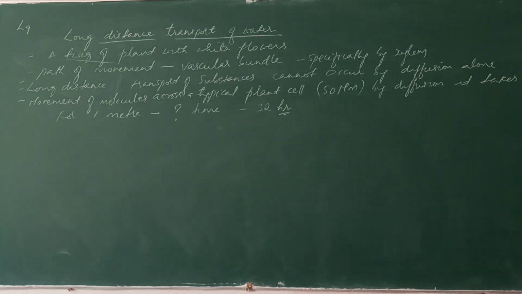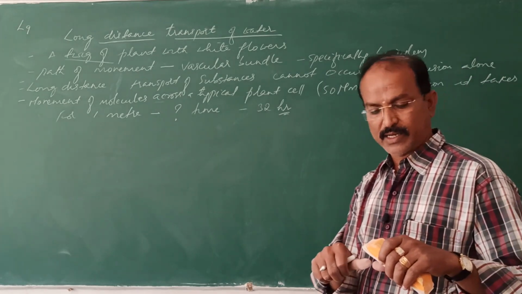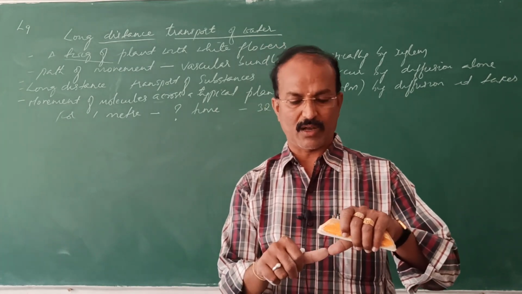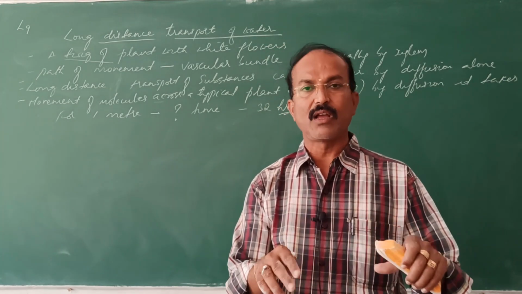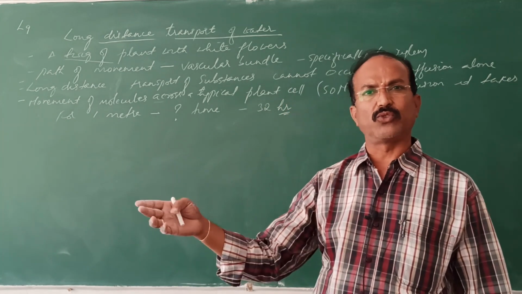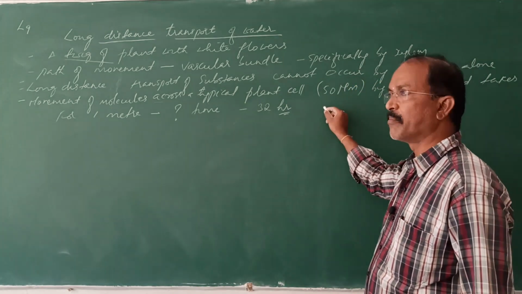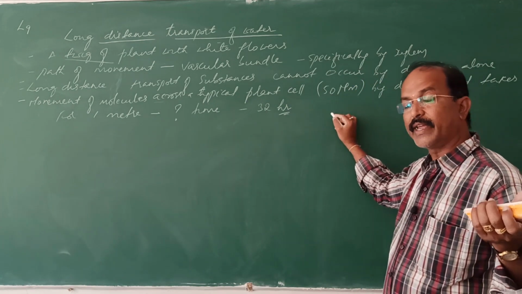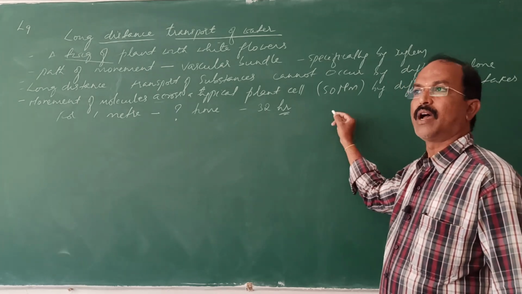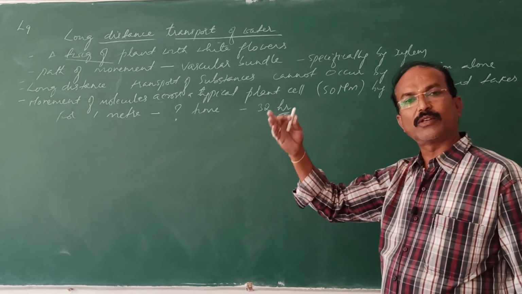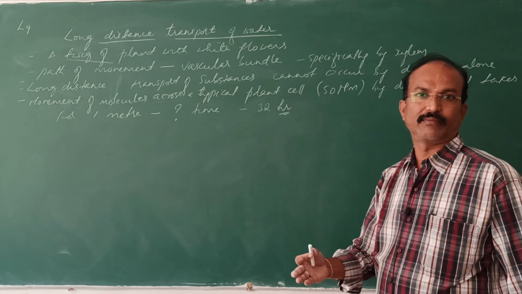1 meter is equal to about 3.23 feet, I think. And there are plants, say about 300 feet.